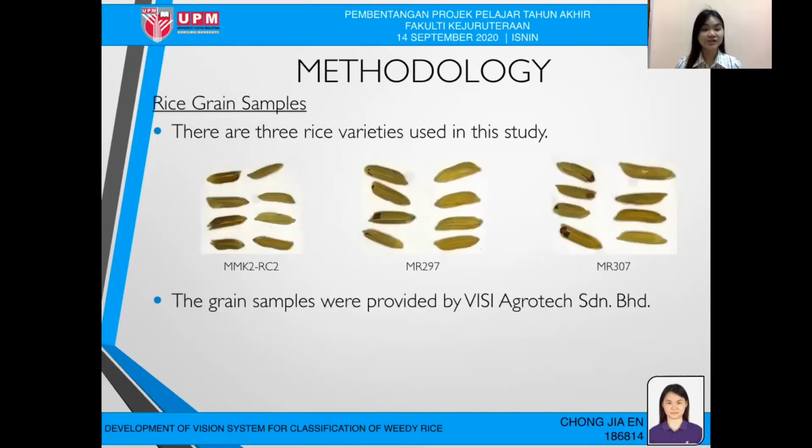For the rice grain samples, there are three rice varieties used in the study. The first is MMK2RC2, the second is MR297, and the third is MR307. These grain samples were provided by a company, VC Agrodex Sedang Berhad.